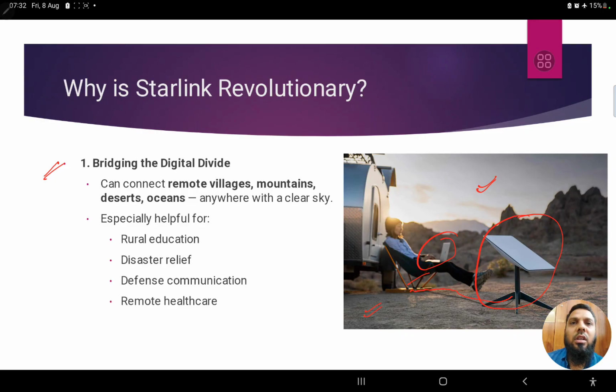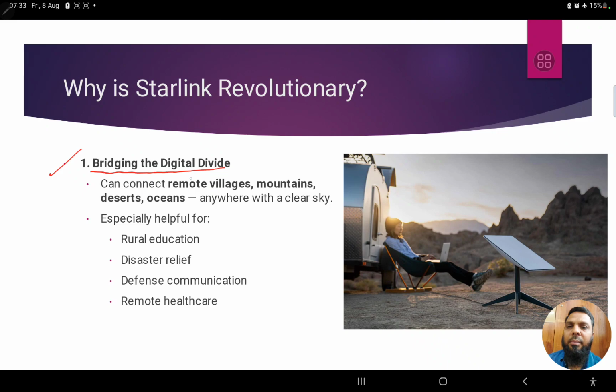This thing, which until recently was thought to be very challenging, providing internet infrastructure to such areas, has now become accessible today because of Starlink. That's the reason it can be considered revolutionary. So, if we figure out why, the first thing is bridging the digital divide.